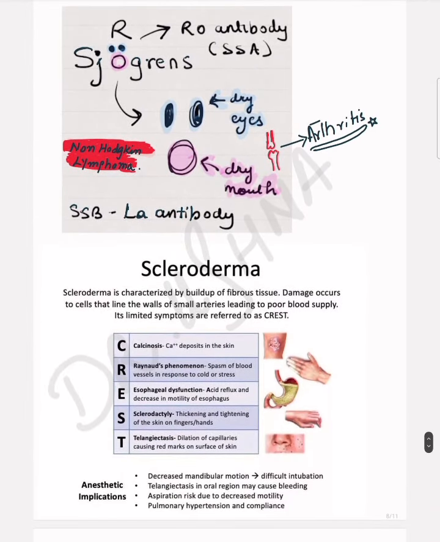Then these are the main concepts about the connective tissue diseases. Among the connective tissue diseases, the first is Sjogren syndrome. Sjogren syndrome, this is a person who has dry eyes and dry mouth. So this is the main feature of Sjogren syndrome. Any patient with dry eye, dry mouth, arthritis, that is going to be Sjogren syndrome. Sjogren syndrome is associated with non-Hodgkin lymphoma. This is an important potential MCQ, and the specific antibodies are Ro and La antibodies, and Ro is the more specific one among the two antibodies.